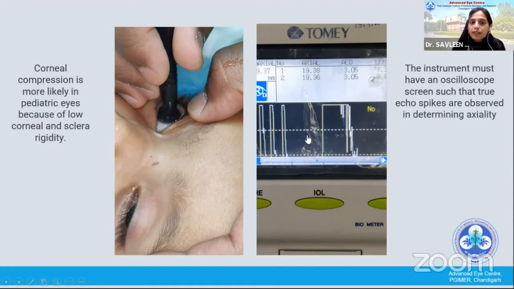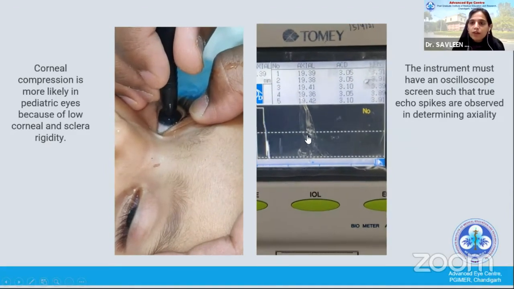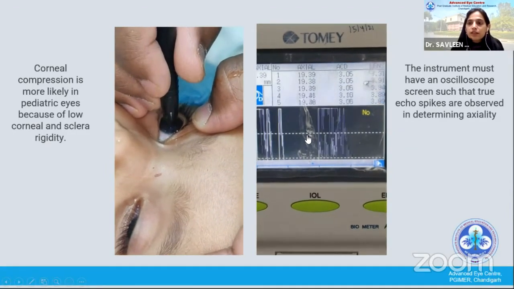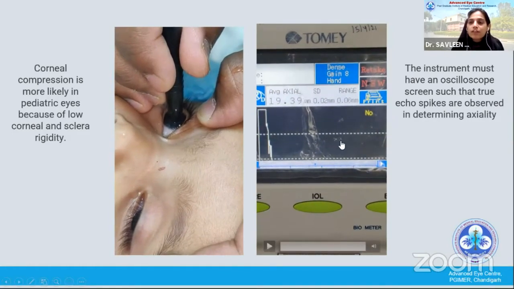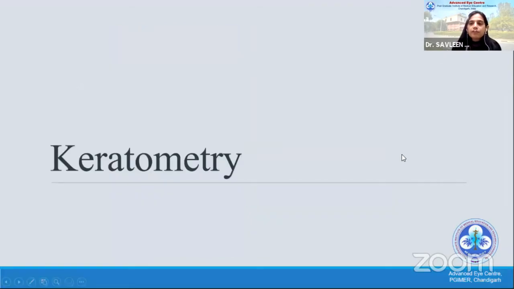Now on the left, you can see that we are trying to compress the cornea, and I have purposely put the sound in this video because we need to see these readings on the oscilloscope. So always do axial length measurement on a machine where you have these oscilloscope readings of the spike, so that you know where you are measuring and how accurately you can predict the axial length. Of course, corneal compression is more likely in these eyes because of the low scleral rigidity, and you do expect some errors, but you can minimize them by doing it carefully.